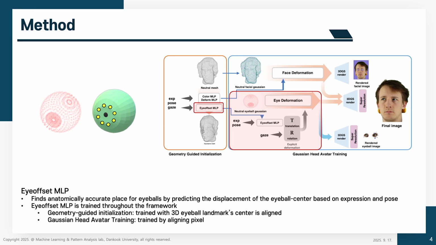For rotation, we explicitly rotate 3D eyeball structure using gaze vector. For Gaussians composing eyeballs, position of Gaussian is fixed to maintain structural stability, and other attributes are modified following gaze vector. For facial Gaussians, we follow the Gaussian head avatars method to optimize and deform Gaussians following expression and pose vector.